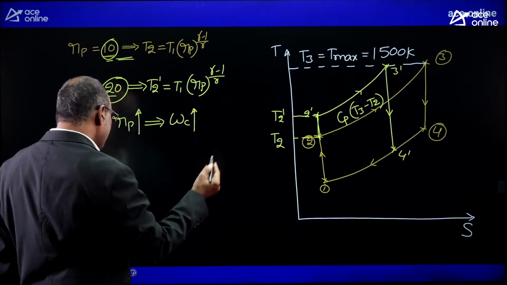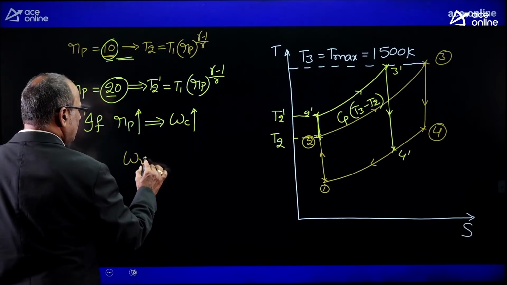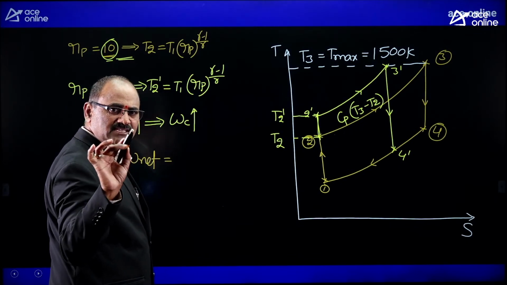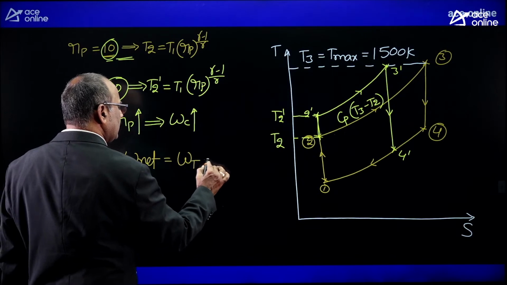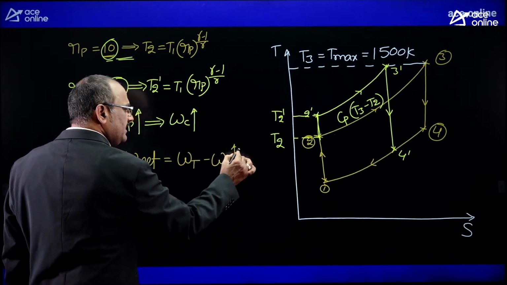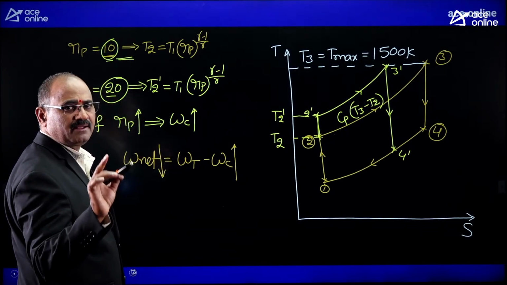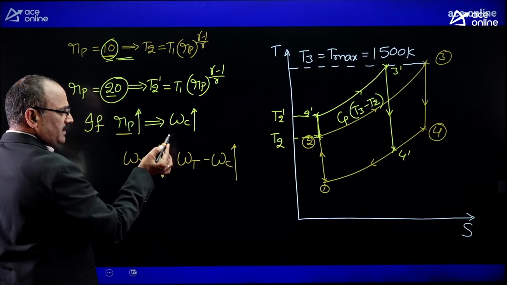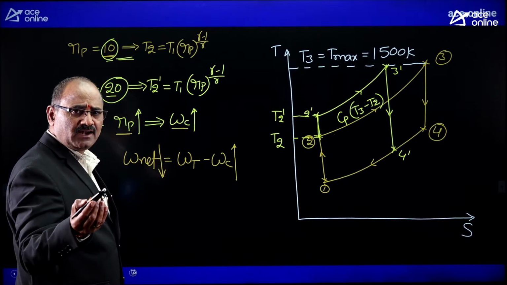Okay? If compression work is increasing, what about the net work output? Net work output is also called specific work output, meaning per kg of the working material, and is equal to turbine work minus compression work. Because of the increase in compression work, the net work output is decreasing. That means when you keep on increasing the pressure ratio, the compression work keeps increasing further and further.